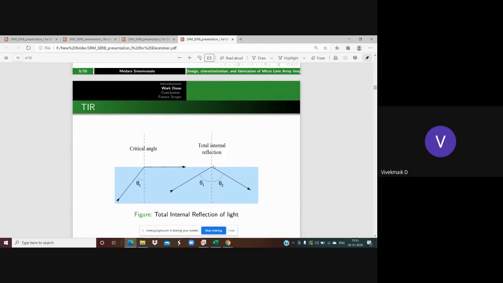Then if the angle is greater than the critical angle, it is going to reflect back into the same medium. That is known as total internal reflection. This is the basic principle involved in the working of optical fiber, where we send a large amount of data through the principle of total internal reflection only.